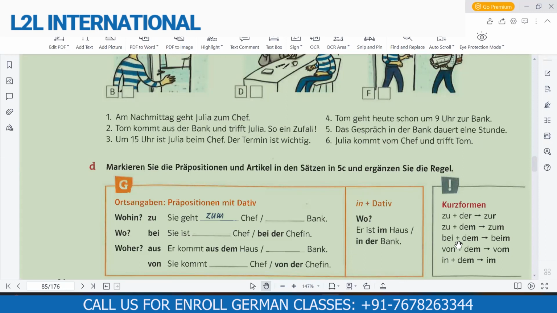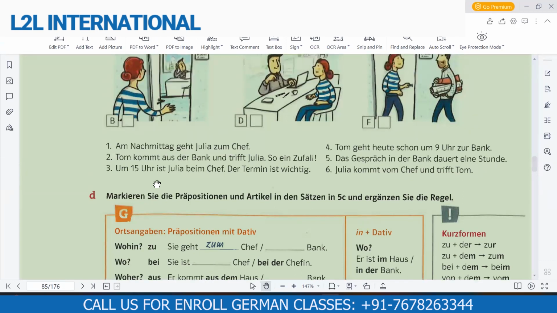By, aus, von. Yeah, they also take dative. I'll come to that. First is zu and nach. It was an extra preposition I discussed. Now, it is written: Nach Mittag geht Julia zum Chef.